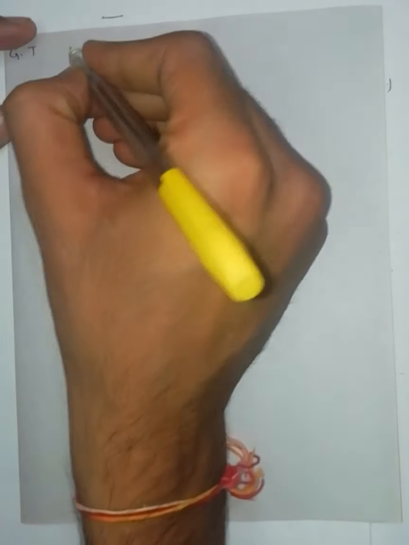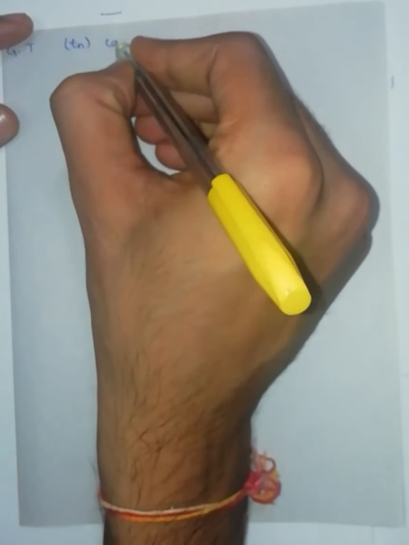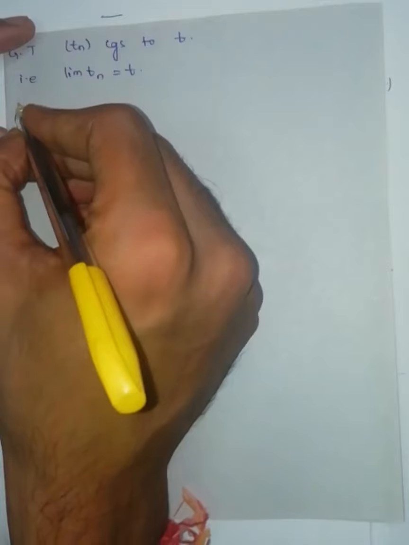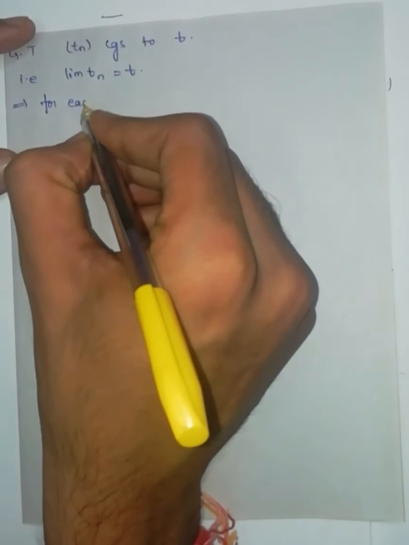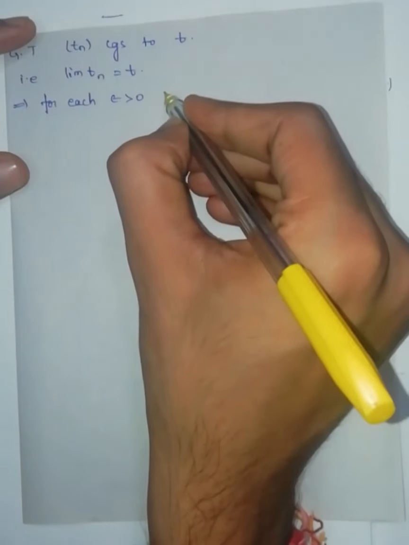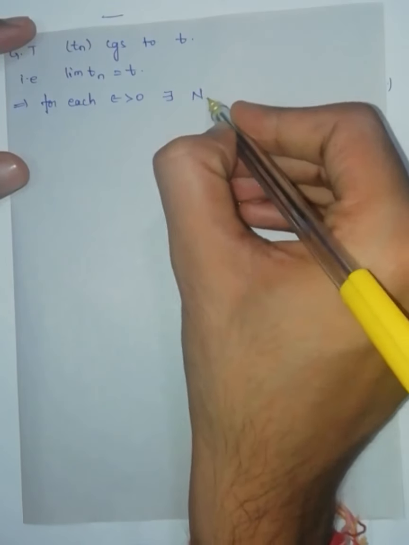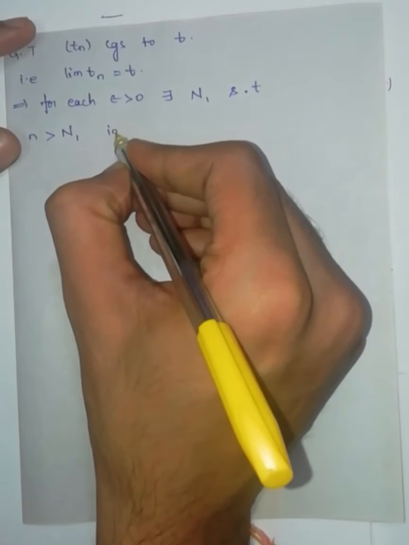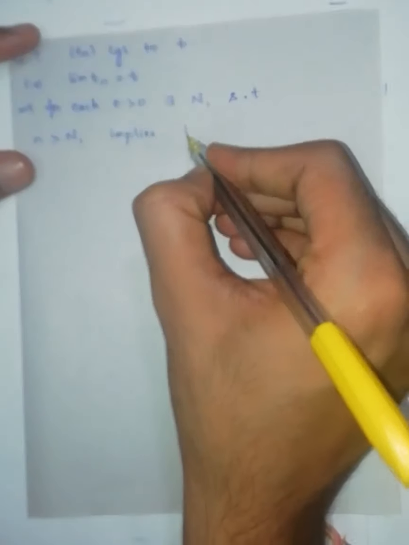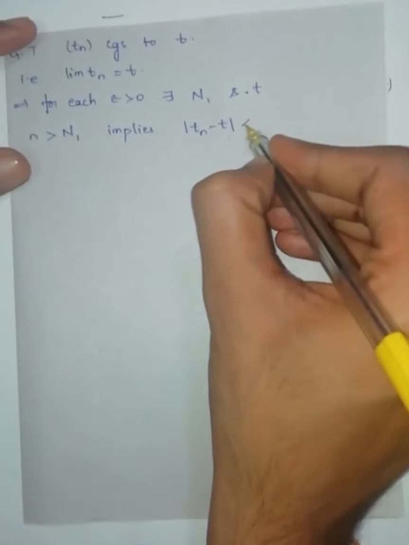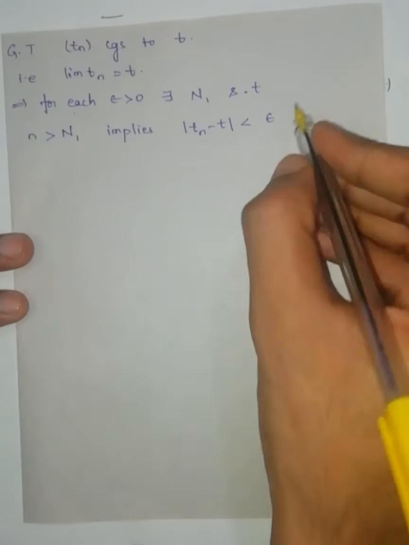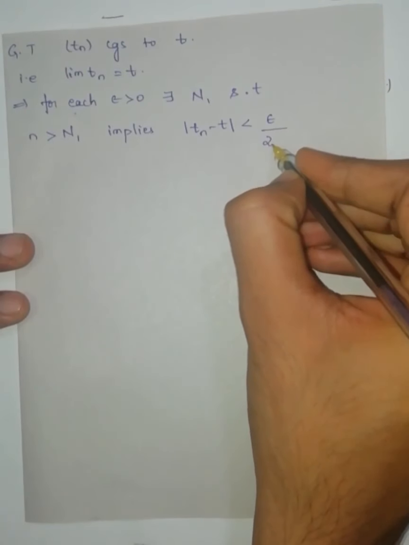Given that the sequence Tn converges to T, that is, limit of Tn is equal to T. This implies for each epsilon greater than 0, there exists capital N1 such that small n greater than capital N1 implies modulus of Tn minus T is less than epsilon. Since here for each epsilon, I can take here epsilon by 2m.